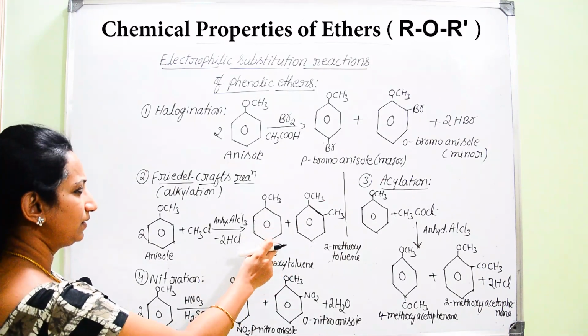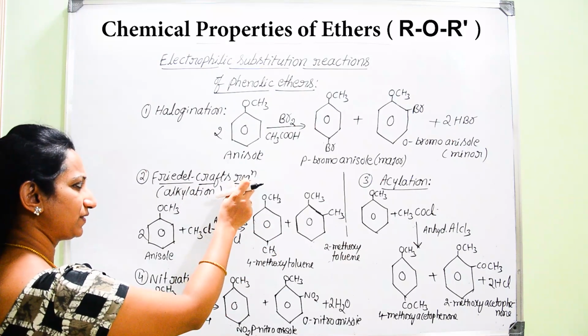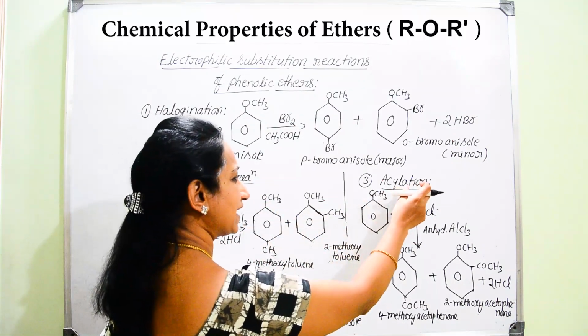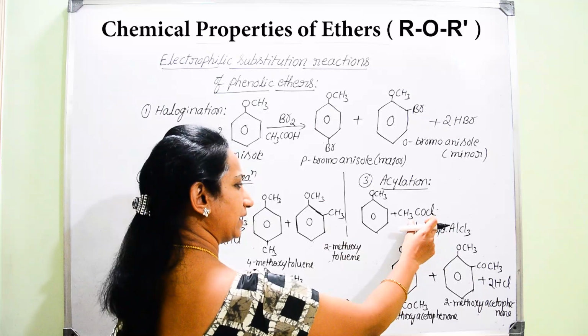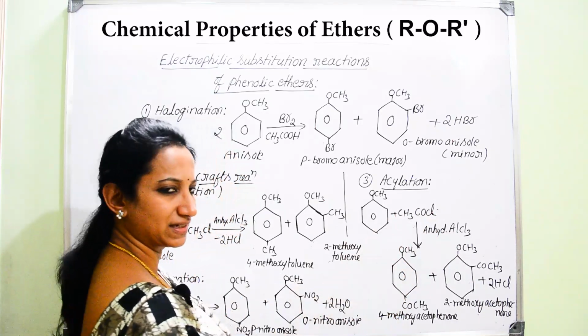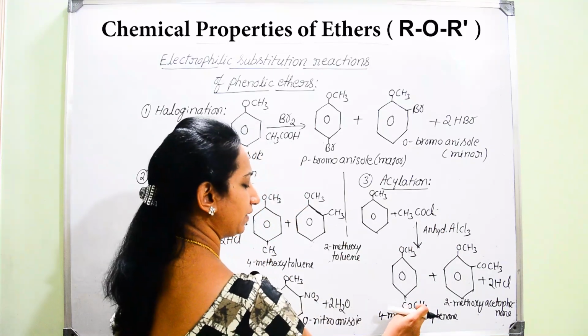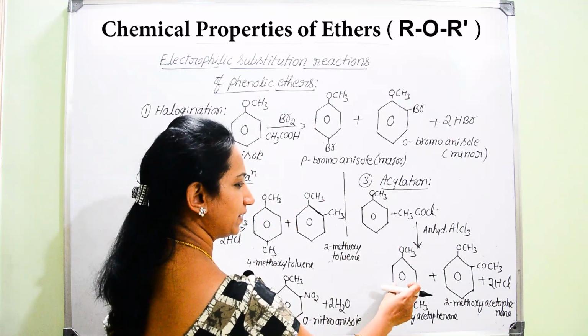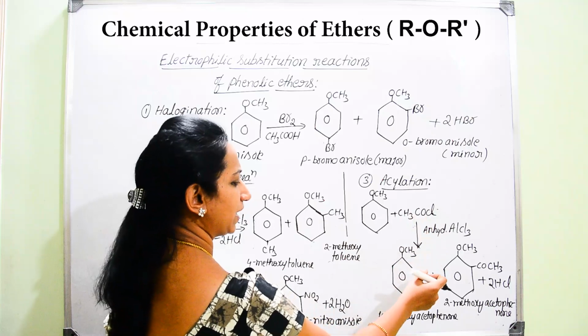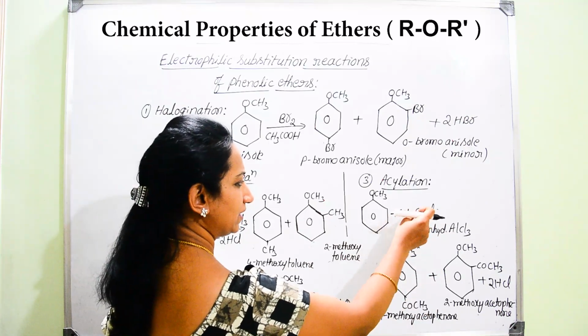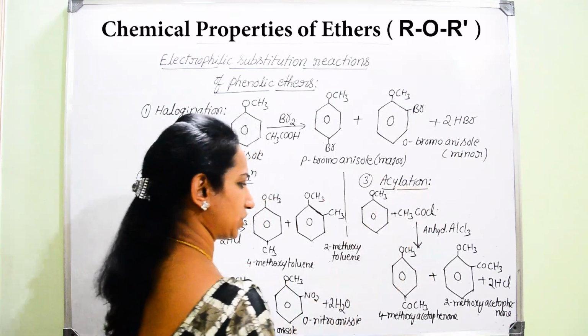Next, in the same Friedel-Crafts reaction, if you are subjecting it to acylation by taking the help of acetyl chloride, for example CH3COCl, we are going to add an acetyl group to the benzene ring, that is an acyl group, hence it is named acylation.